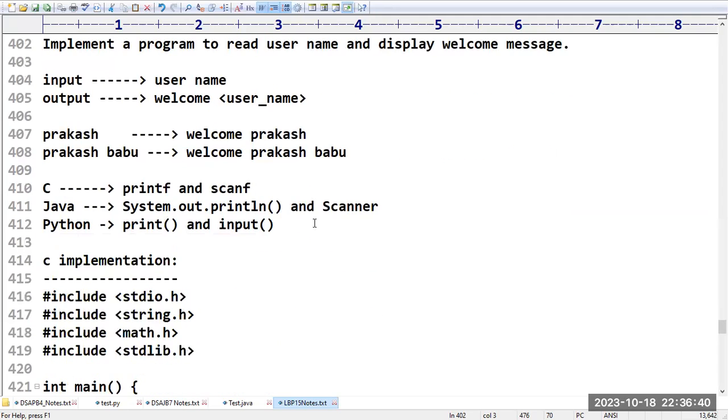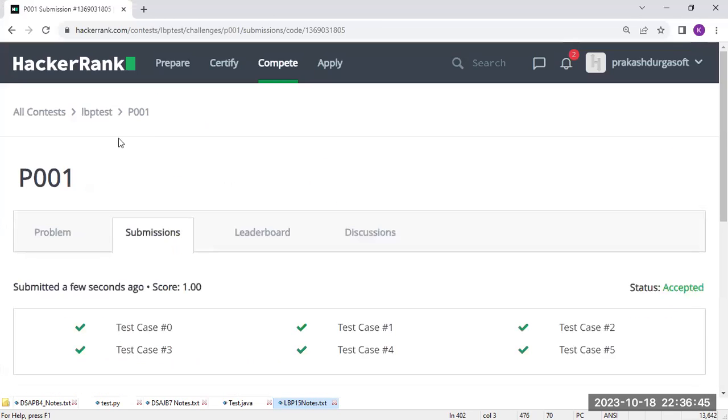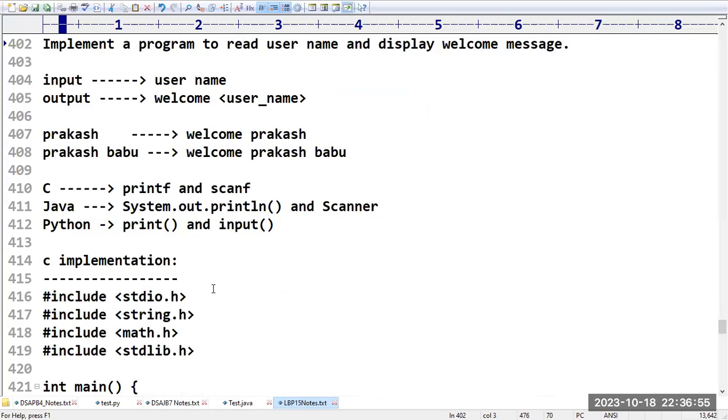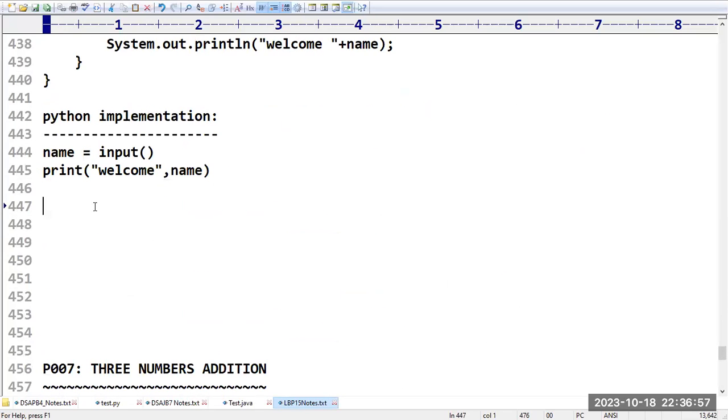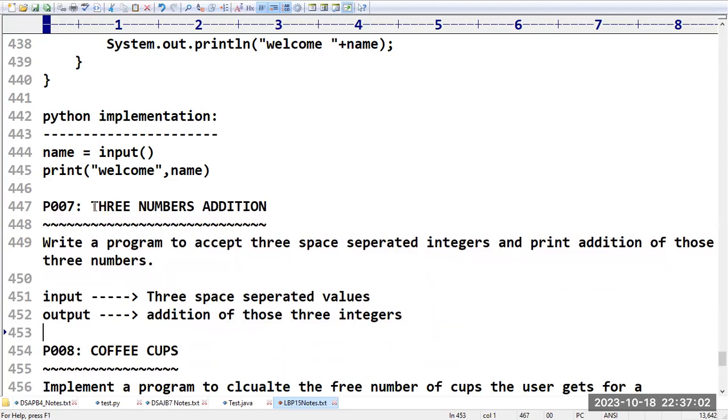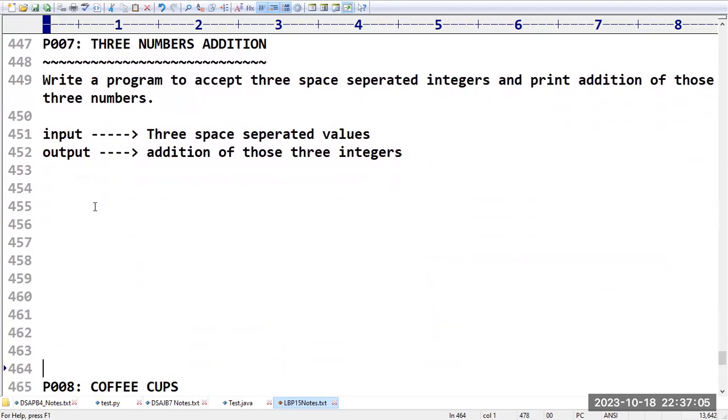Right. So the next program, what we have here, we have the seventh program. Anyway, first we will see what the seventh program is here. We have, if you see, three numbers addition. Sir, what is the task, sir? We have to accept three space separated integers and perform addition of those three numbers.